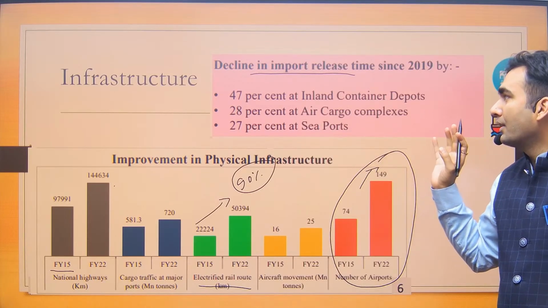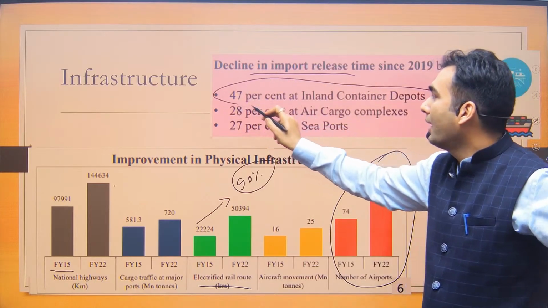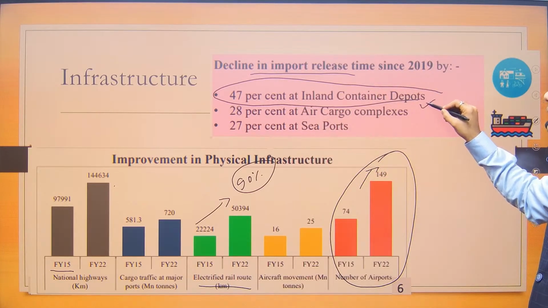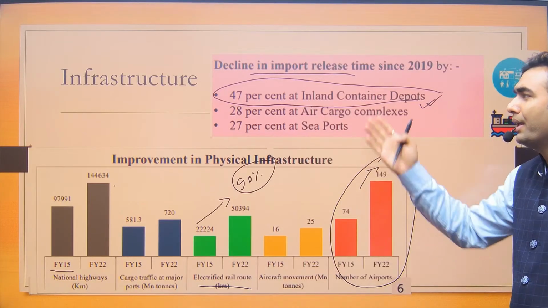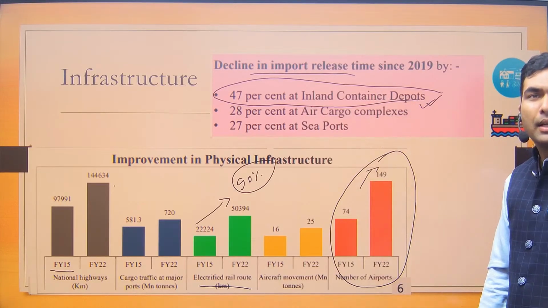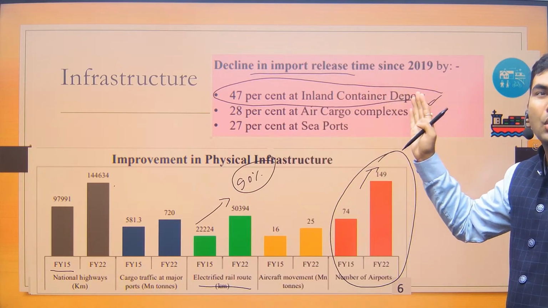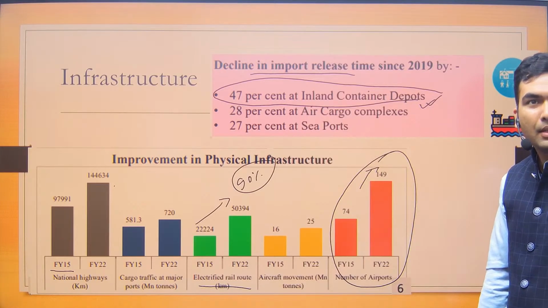So the government is saying that approximately 47% has been the reduction in import release time at inland container depots. ठीक है? कोई एक डेटा याद कर लो. That the import release time has been reducing. This is also an outcome of improved infrastructure. ठीक है?